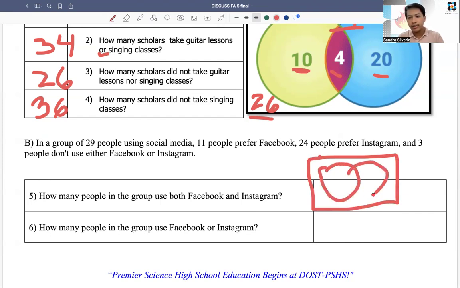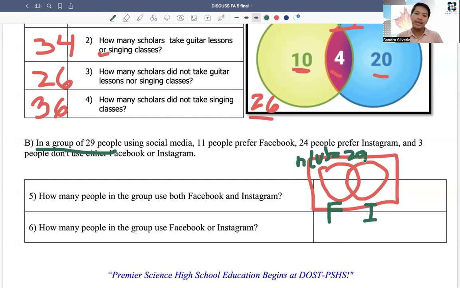This one, and we have to label the first one as Facebook. Yeah, this is Facebook, and this is Instagram. Okay, and we have to take note of the cardinality of the universal set, which is a group of 29 people. So this is our cardinality. The n(U), or the cardinality of the universal set, is just 29. Can you follow? It's 29.